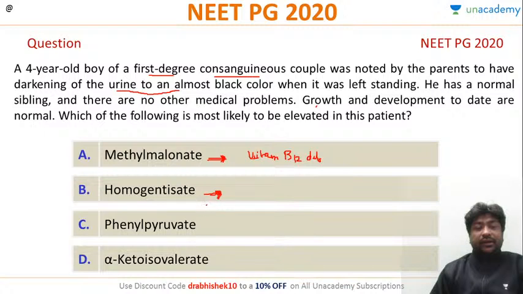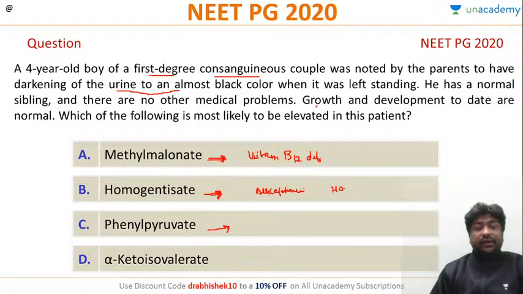Homogentisate, what is the enzyme deficiency and what is the disorder? And this is the correct answer also. Are you all able to stream properly? Is the video visible properly? Because I'm seeing a lag here. Very good, Sandeep. It is alkaptonuria, and homogentisate oxidase is the enzyme.